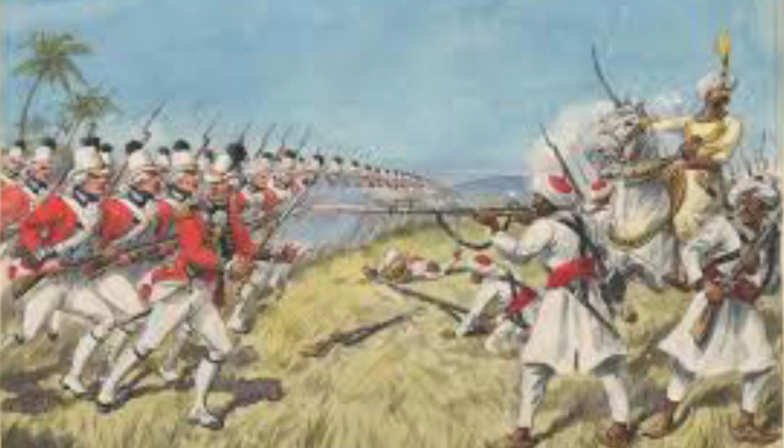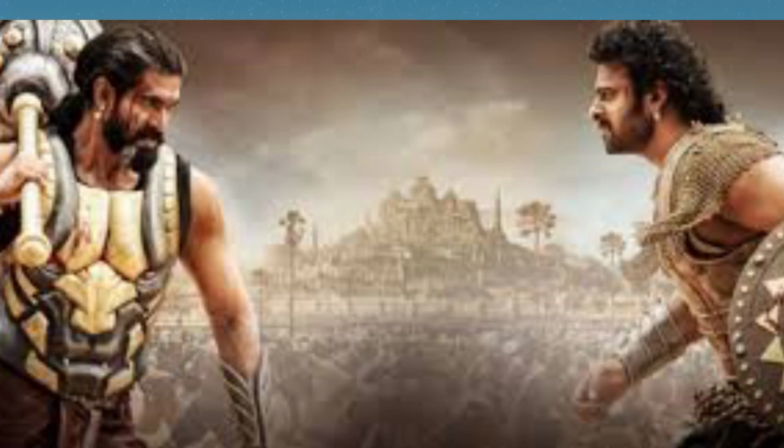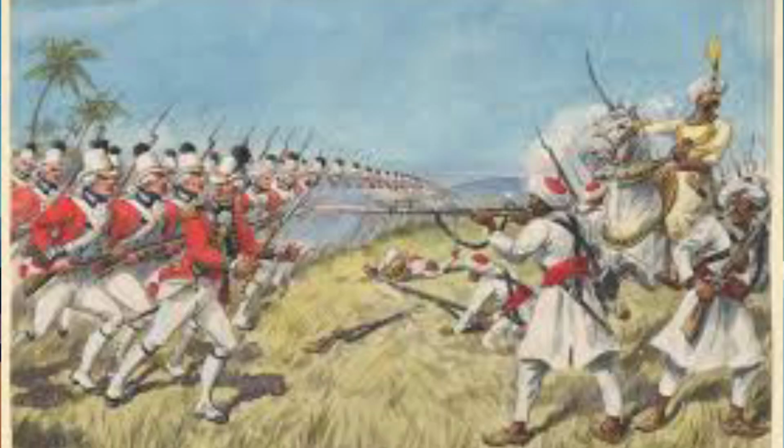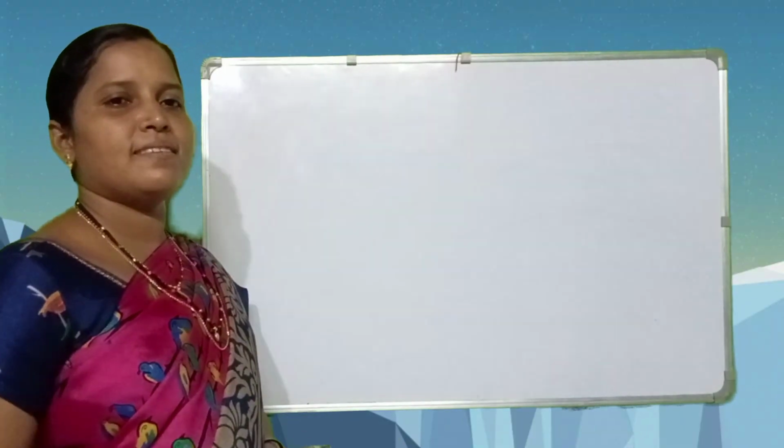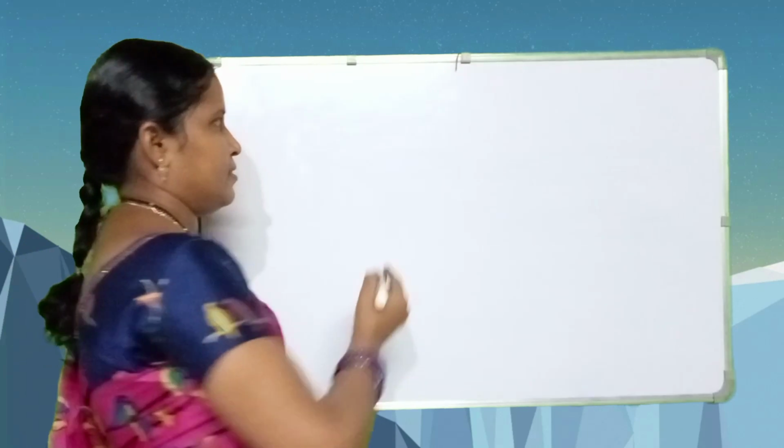Students, all of you look at the picture carefully. Do you observe the picture, students? Very good. What does this picture indicate, students? Very good. This picture indicates war between two kings and two kingdoms. Here, war is happening between two kings and two kingdoms. Today, our topic is the world between wars.